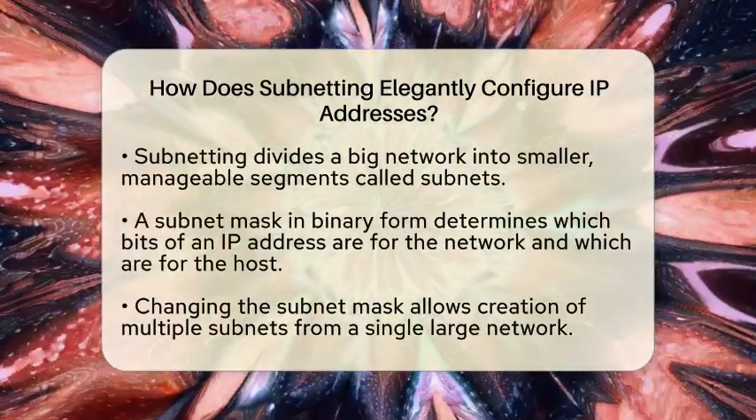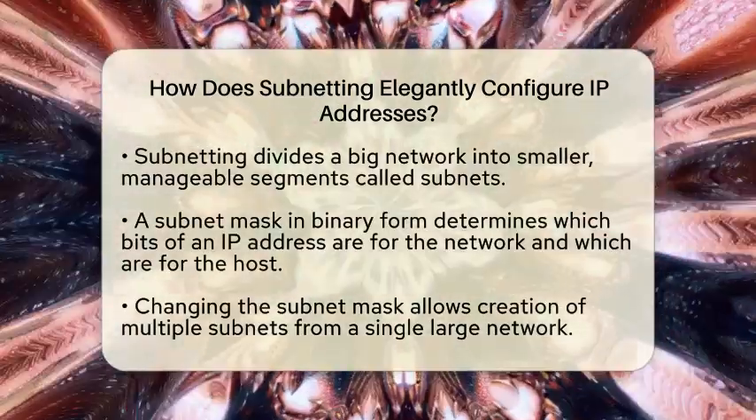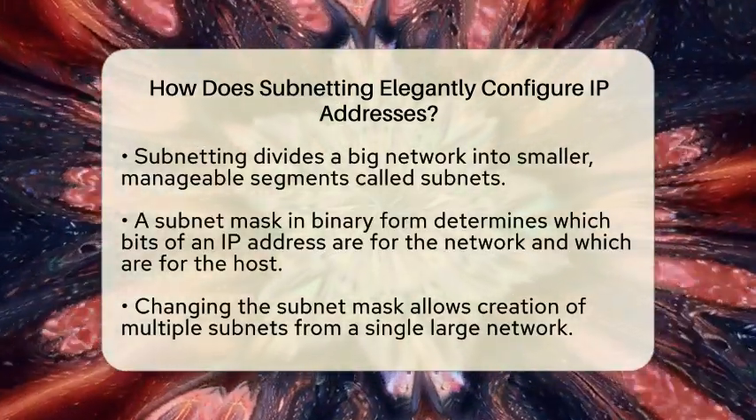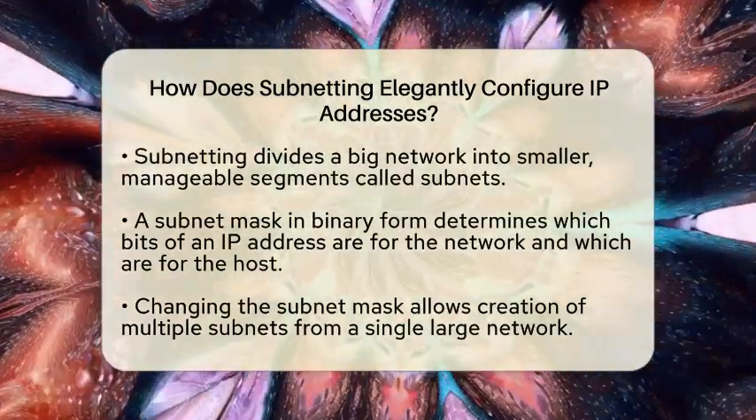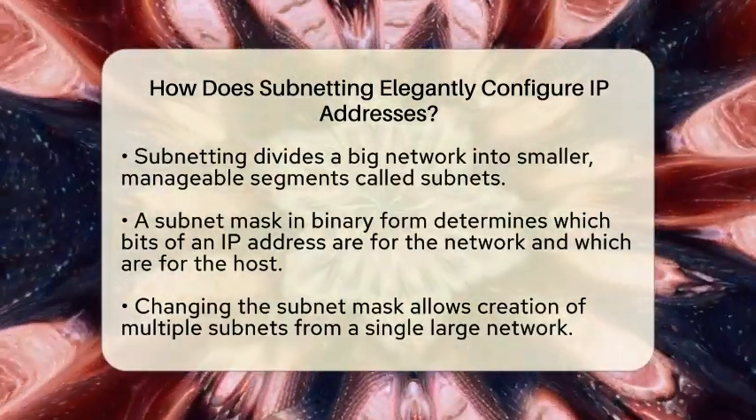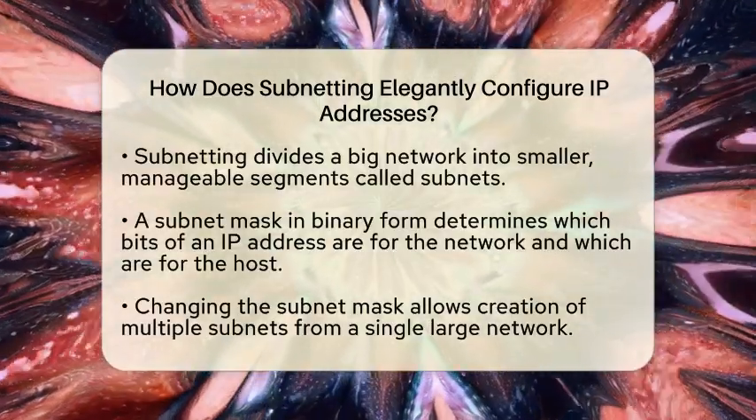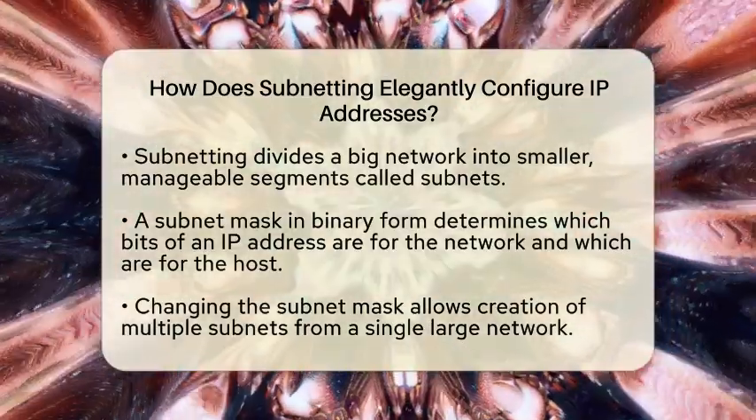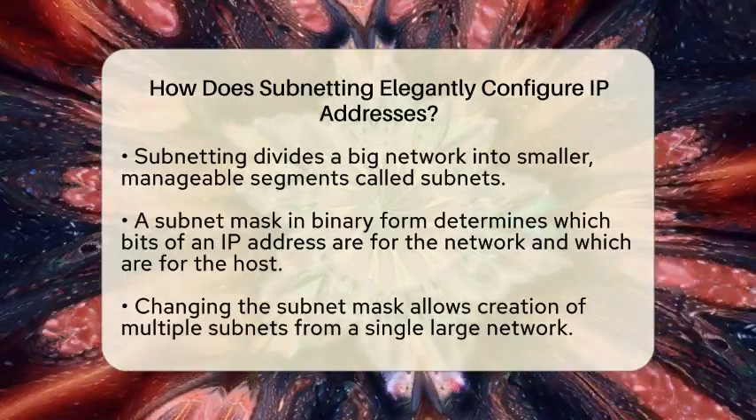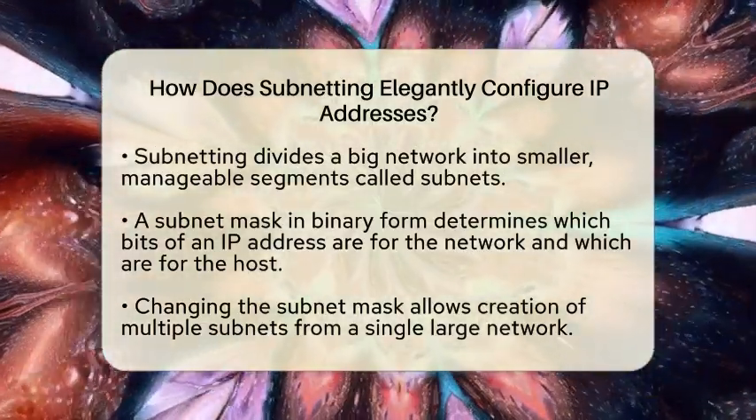To do this, you use a subnet mask, which is a pattern of zeros and ones in binary form. It tells the network which bits of the IP address are for the network and which are for the device. By changing the subnet mask, you can create multiple subnets from one big network.